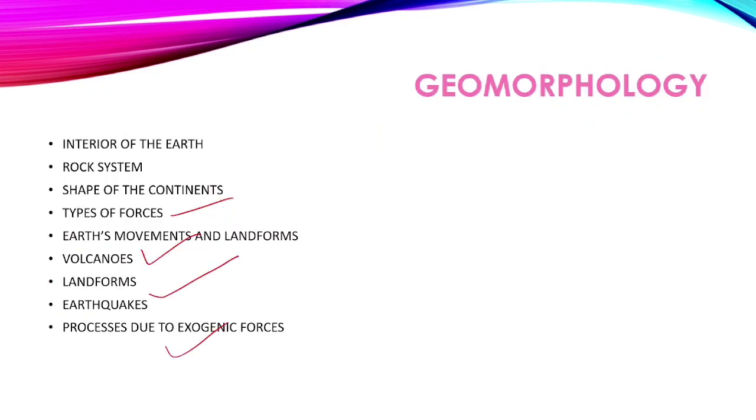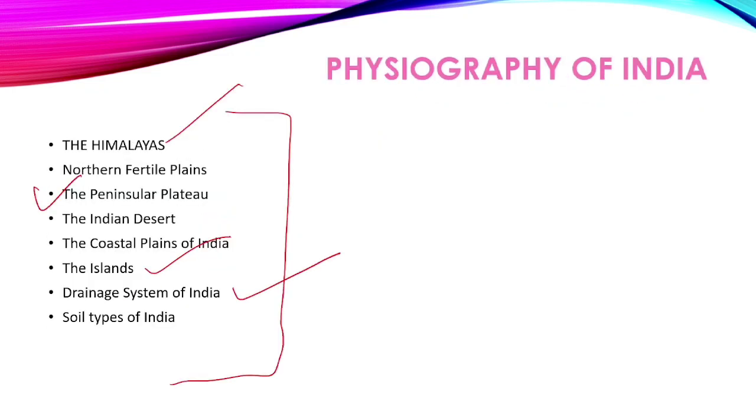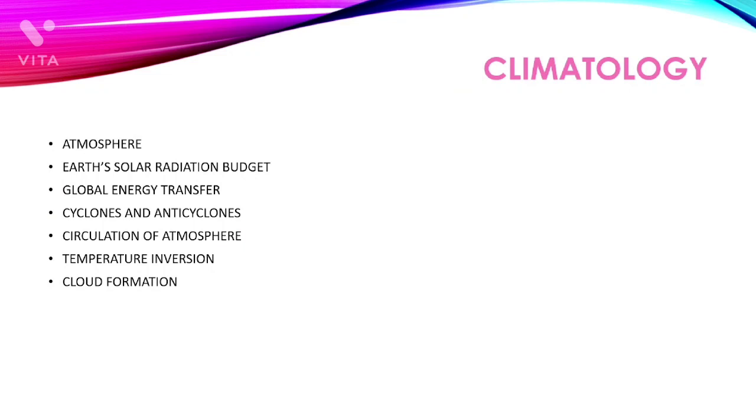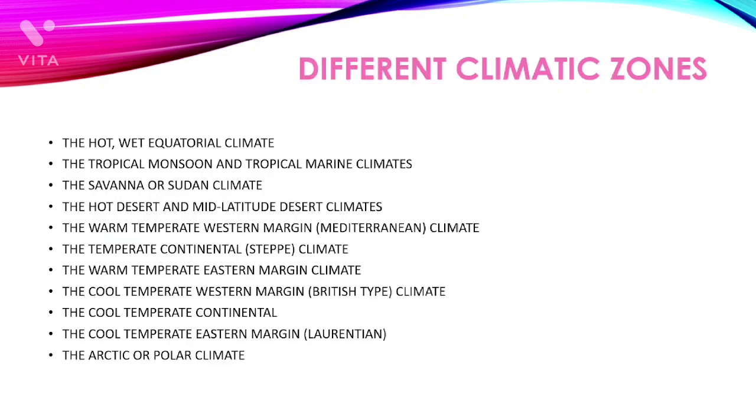So basics are done, geomorphology is done, physiography is done. Three done, five more to go. In climatology, we will see how the atmosphere is made, what the radiation budget is, how cyclones are formed, what an anticyclone is, and how clouds are formed. Moving on to the fifth topic, we have to discuss different climatic zones: what the equatorial climate is, what the tropical climate is, what the desert climate is, and everything will be discussed there.